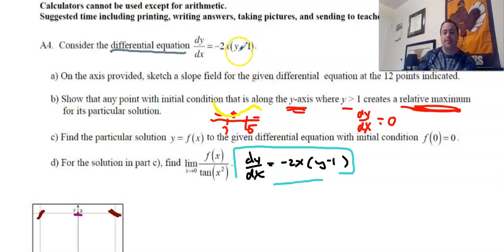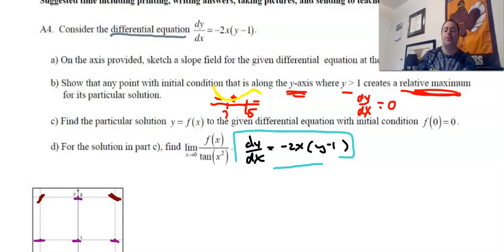Well, that's the assumption that we're making if our derivative is only in terms of x. In this case, we have a y value. So what we also can do is the second derivative test. Now, I know it's been a long time since you guys have seen that. We know that since it's along the y-axis, that's telling us that x has to be equal to 0. So for part B, we're looking at when x is equal to 0. And you guys can say, just based on our slope fields that we just did, when x is equal to 0, our derivative will equal 0.